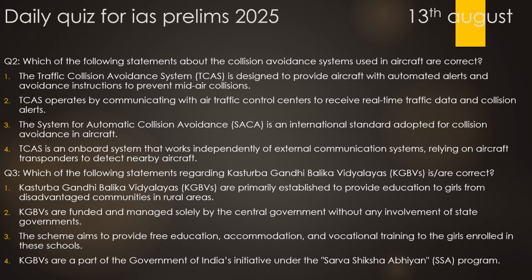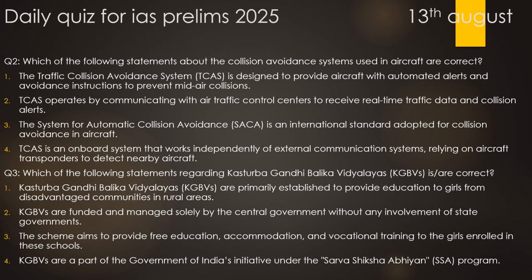Now coming to the question number 3, we discussed in our daily session about the Kasturba Gandhi Balika Vidyalayas. We discussed NCERT's report with respect to them. So let's see what the question says here. The question is about which of the following statements regarding Kasturba Gandhi Balika Vidyalayas are correct. The first statement, Kasturba Gandhi Balika Vidyalayas are primarily established to provide education to girls from disadvantaged communities in rural areas. 100% correct, in rural and remote areas. So first statement is totally correct with respect to this question.